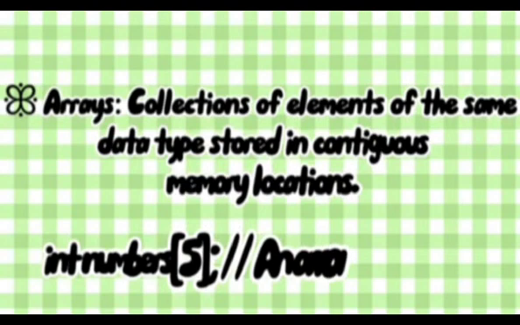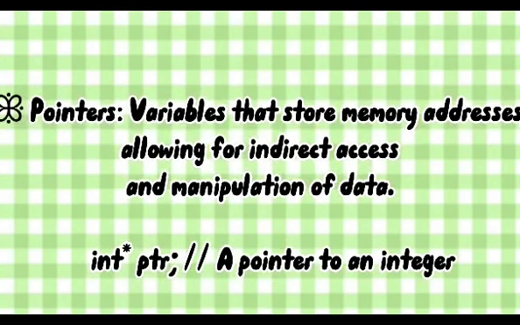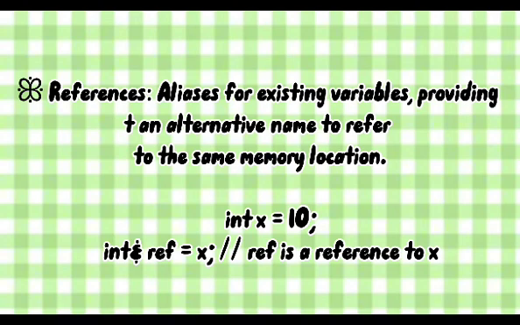Arrays. Collections of elements of the same data type stored in contiguous memory locations. Second, we have pointers. Variables that store memory addresses, allowing for indirect access and manipulation of data. Third is references. Aliases for existing variables, providing an alternative name to refer to the same memory location.